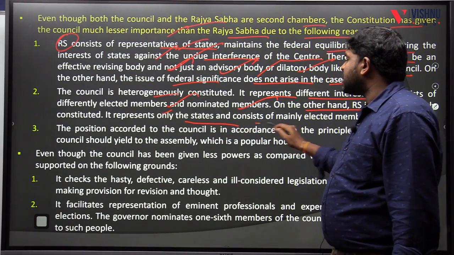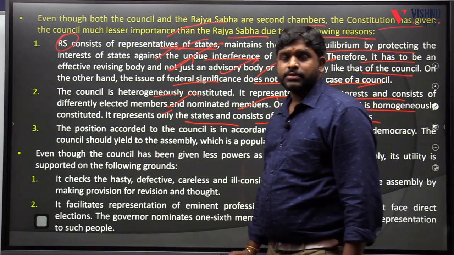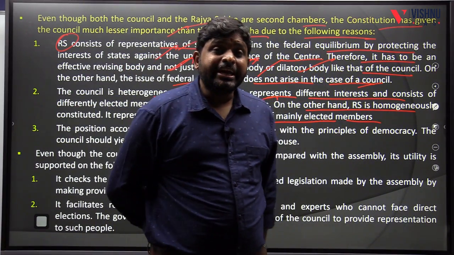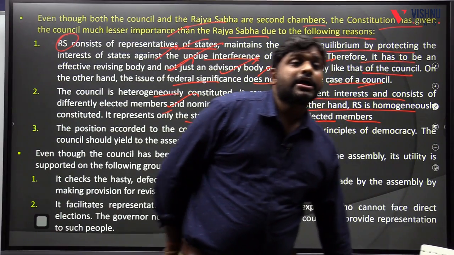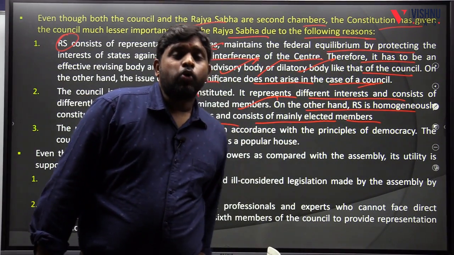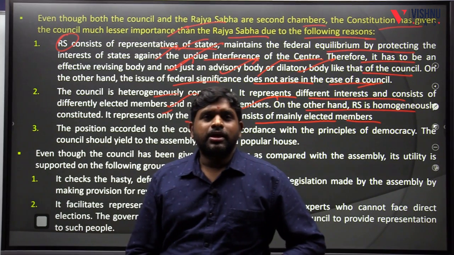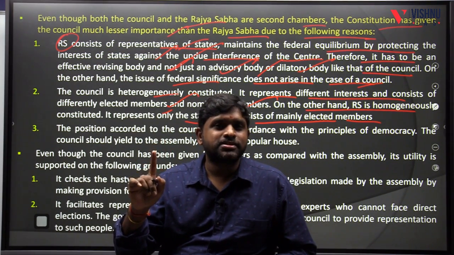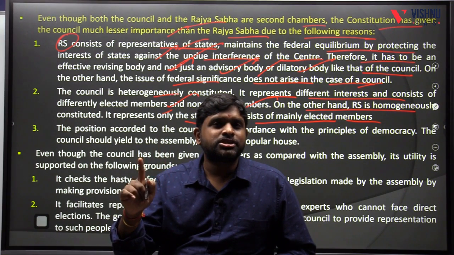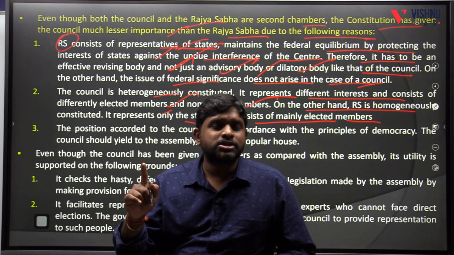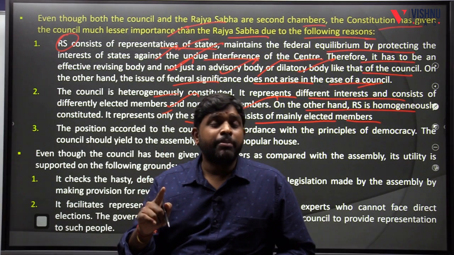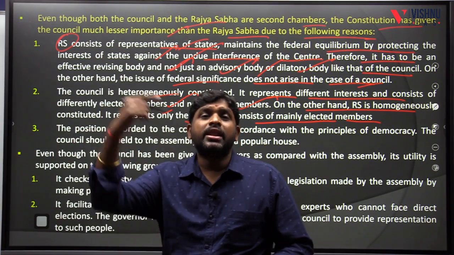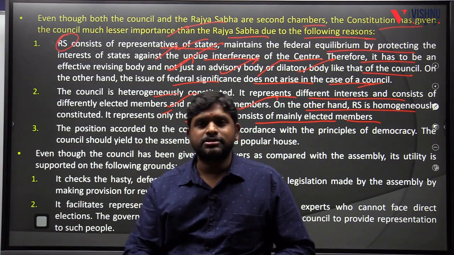It represents only the states and consists of mainly elected members. In the council, many kinds of representatives are present: 1/3 are from the local bodies, 1/12 are teachers, 1/12 are graduates, and 1/3 are elected by the MLAs, who elect members other than MLAs.